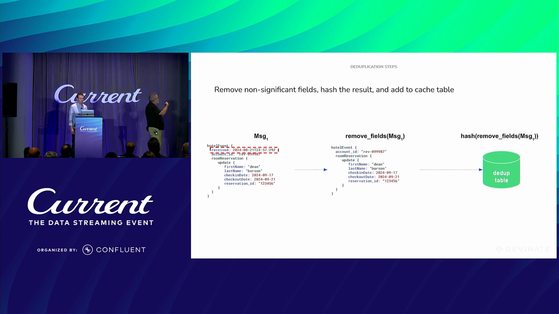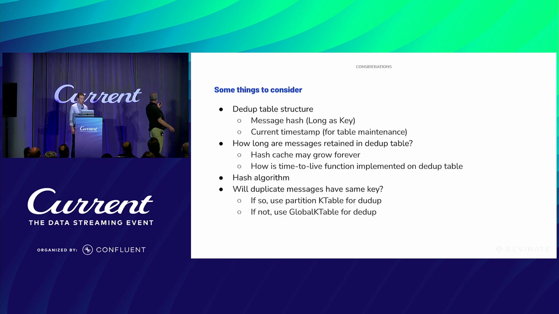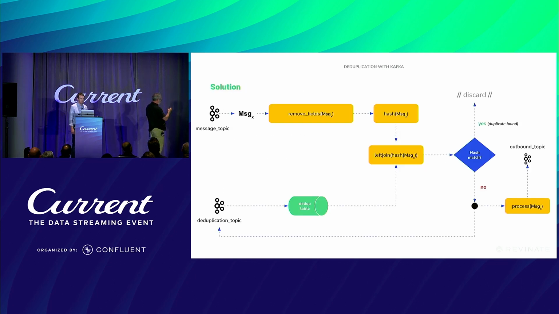So the steps here, when you receive a message, you're going to need to remove any fields that aren't useful when you're building your deduplication equality function, whatever that looks like. So you're going to remove those fields, and then you're going to hash that value and put it into a dedupe table so that we can compare it to other incoming messages. So the final process now looks like this. For every message that we receive, and I went there, sorry.